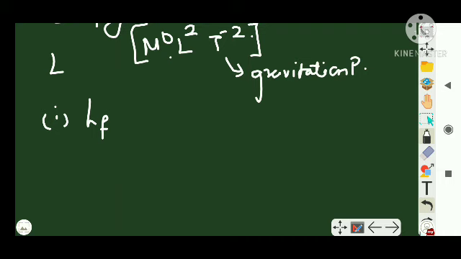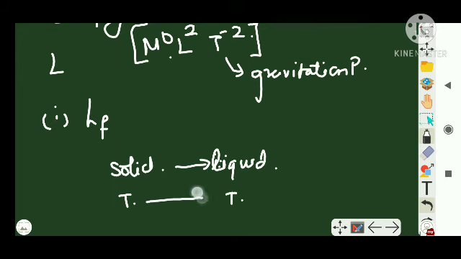Latent heat of fusion is the quantity of heat required to change a unit mass of a solid substance at its melting point completely into liquid at the same temperature. That is, if the solid is at T degrees Celsius, then the liquid will also be at T degrees Celsius.